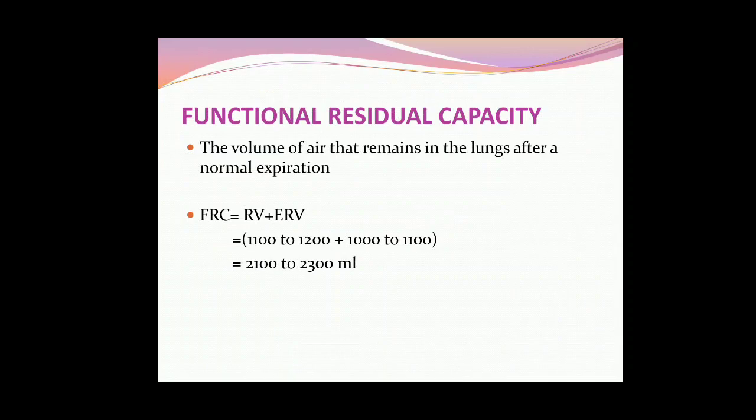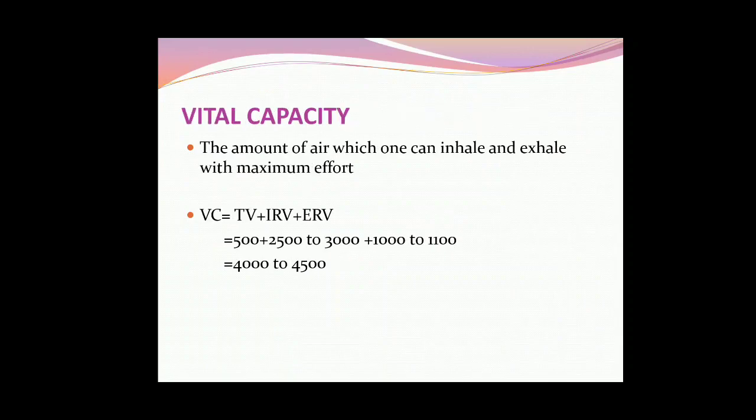It is the sum of residual volume and the expiratory reserve volume. That is your functional residual capacity. Means how much air is present in your lungs, always it remains in your lungs, it is about 1200 ml, and how much after a normal expiration, how much air is present in your lungs. That is your functional residual capacity. Then is your vital capacity.